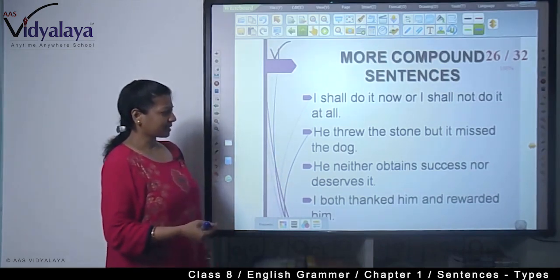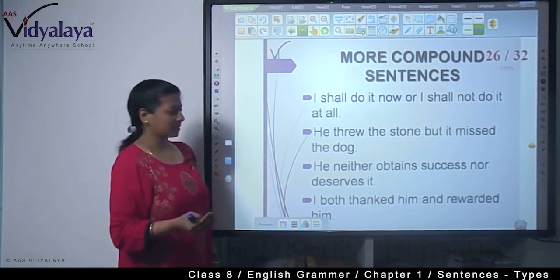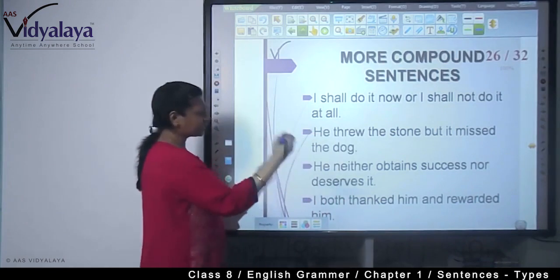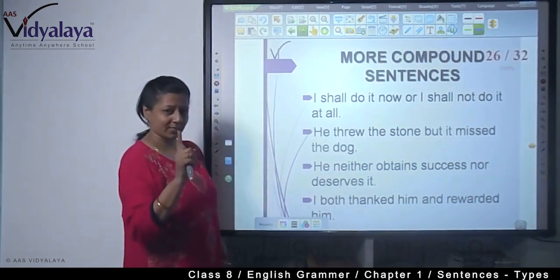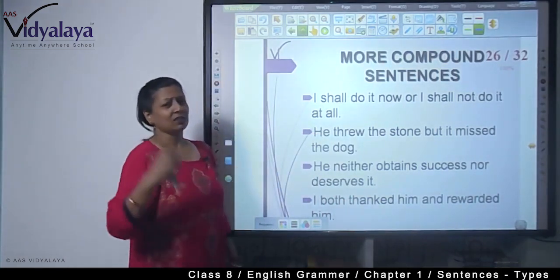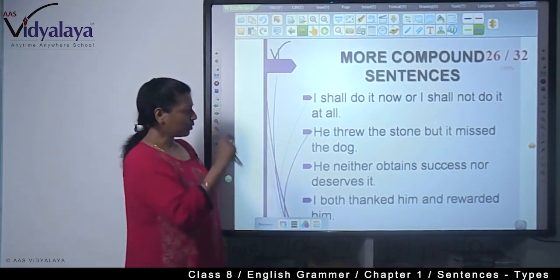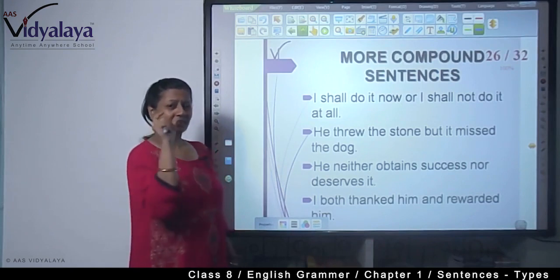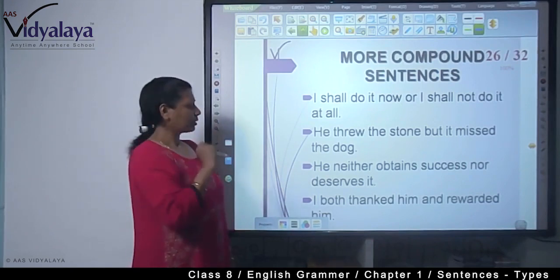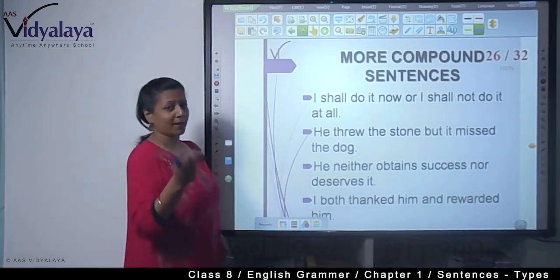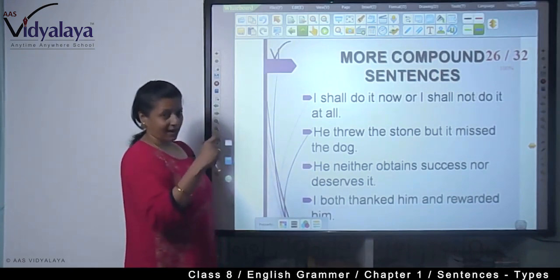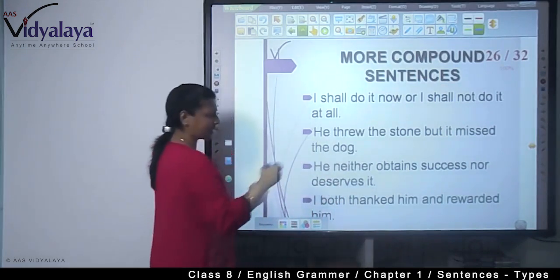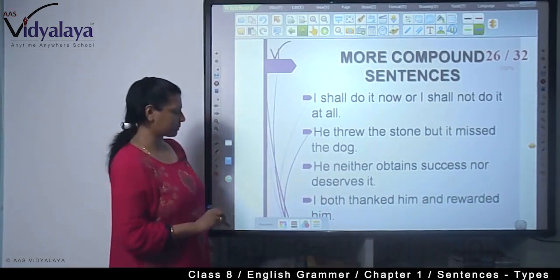He neither obtains success nor deserves it. Now, here we can write: he does not obtain success, one sentence; he does not deserve it. So, in two forms, with contraction, compound sentences are always in contracted form. Instead of writing two main clauses, we can write it in this way also with "neither... nor": he neither obtains success nor deserves it.